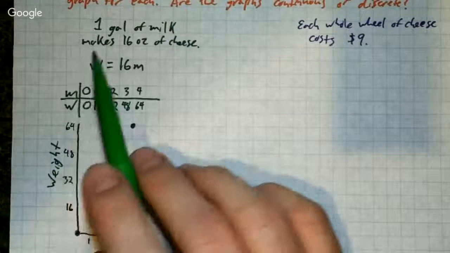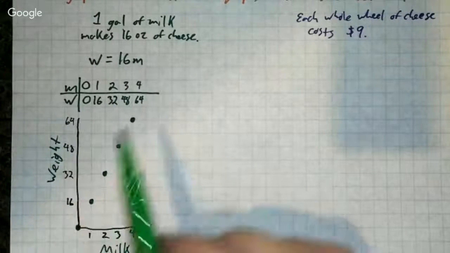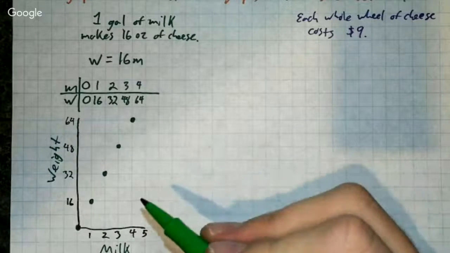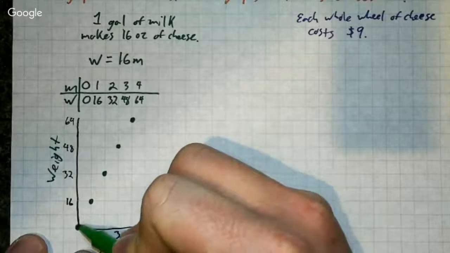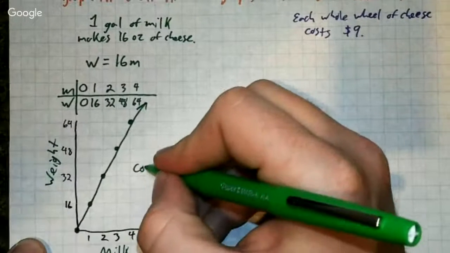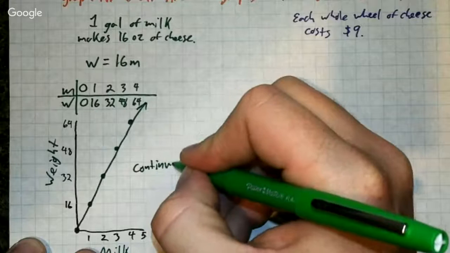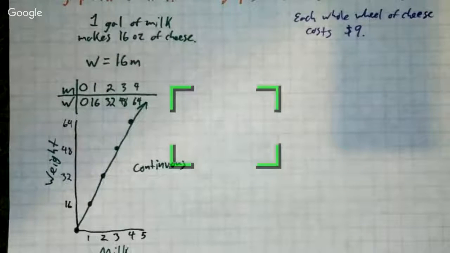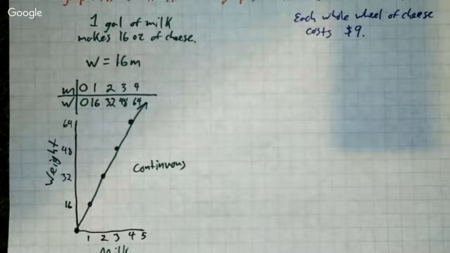We don't have to count in whole numbers. We're talking about just the amount of milk you put in. So it could be a gallon. It could be 0.8 gallons. It could be 8/16 of a gallon. So this is going to be a continuous graph. It's a continuous graph because there are measurements and we're measuring each of these, right? So there we go. That's one of them.